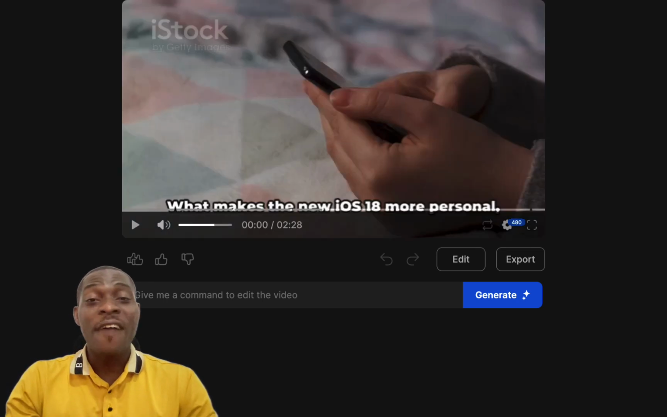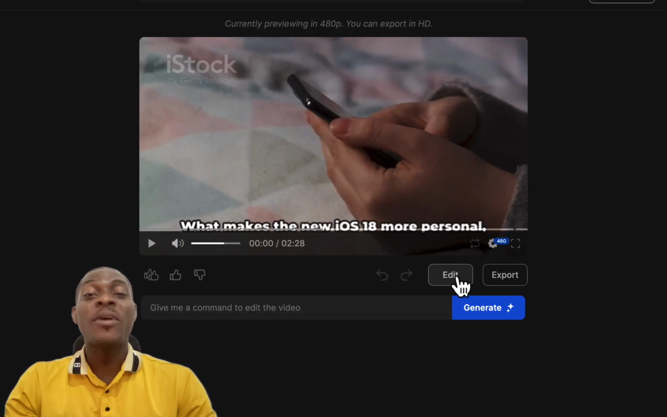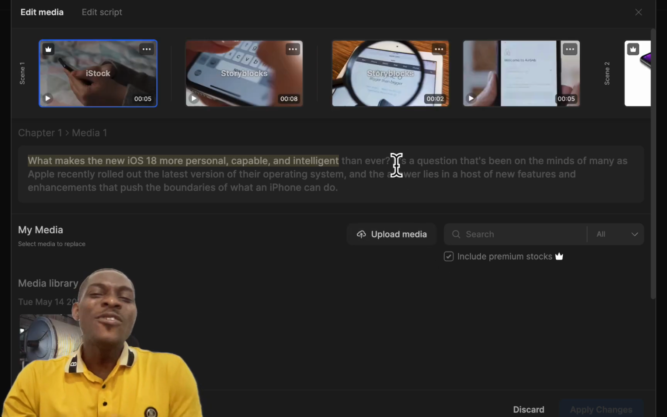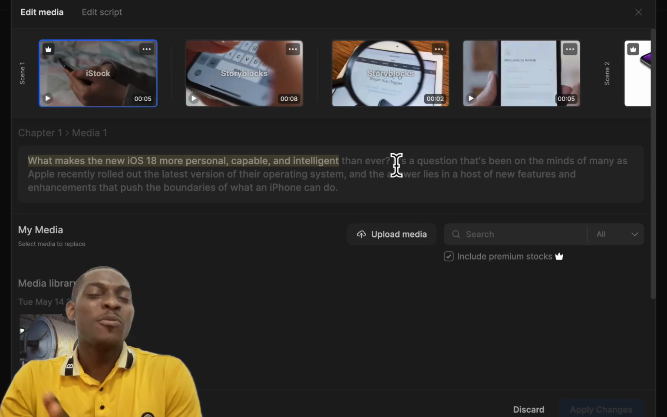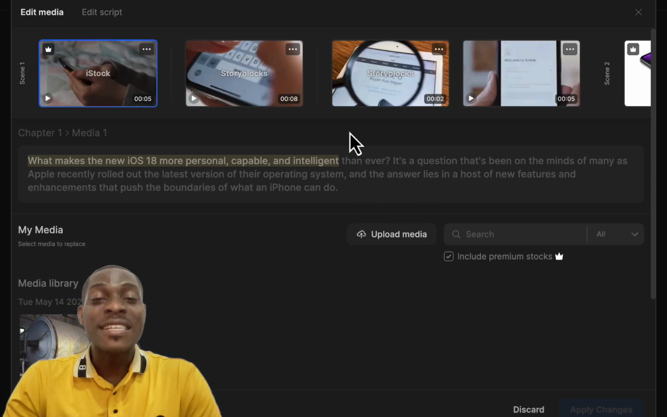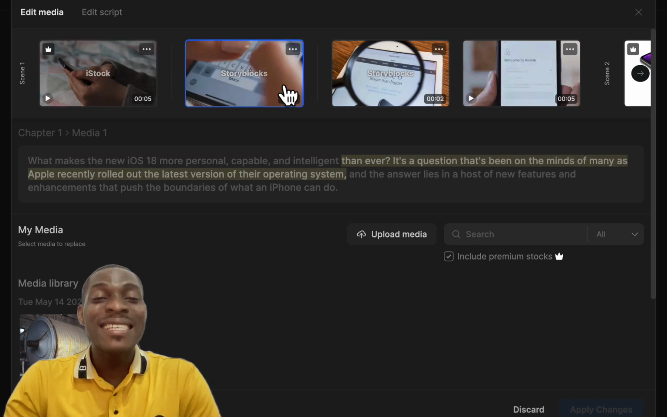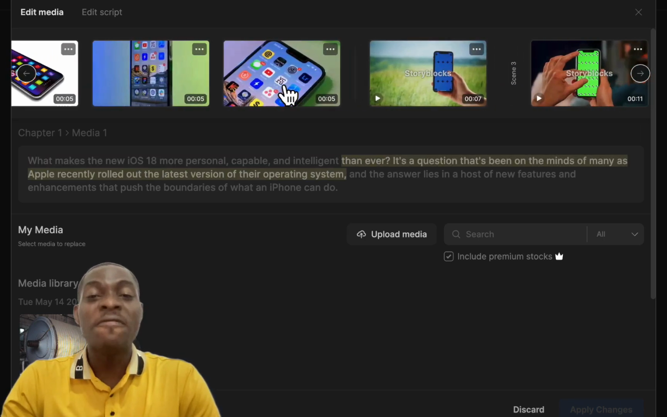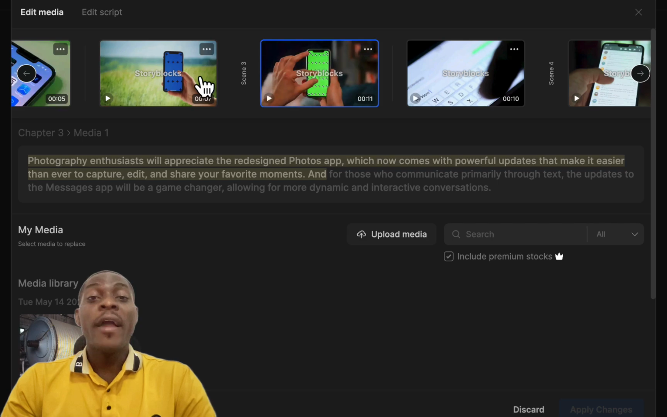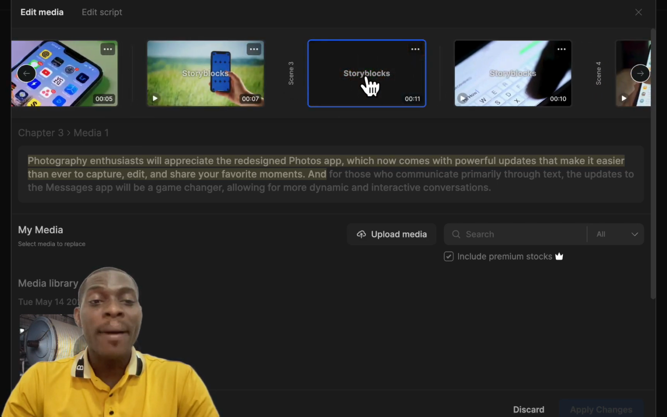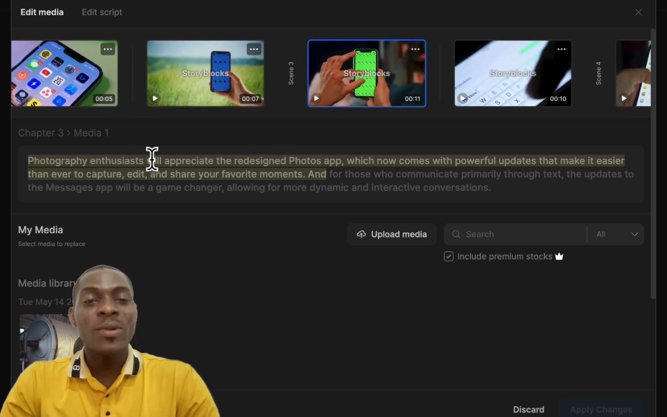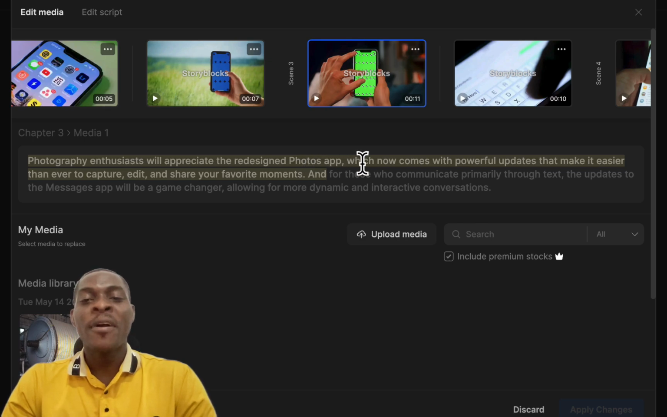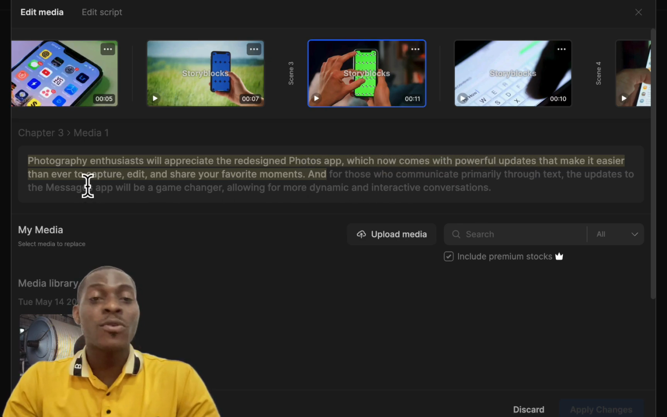Now, if you observe, you will see that some of those slides that were showing in this video did not really portray what we wanted it to portray. Once you click on edit, you can click on any of the slides here and then change the videos that show. For example, this slide that talks about photograph enthusiasts will appreciate the redesigned photo app, which now comes with powerful updates that make it easier than ever to capture, edit, and share your favorite moments.